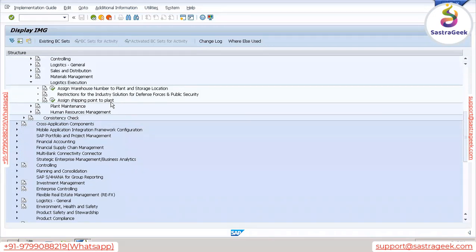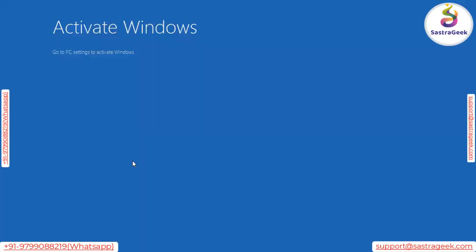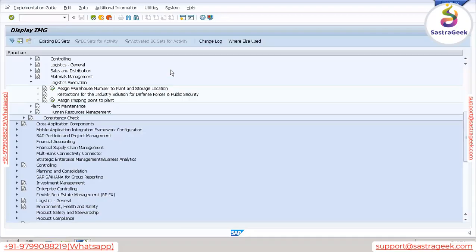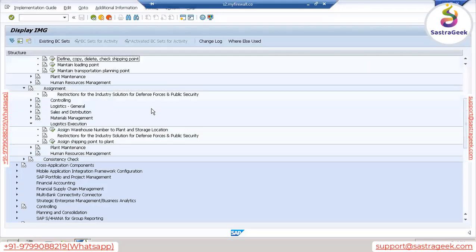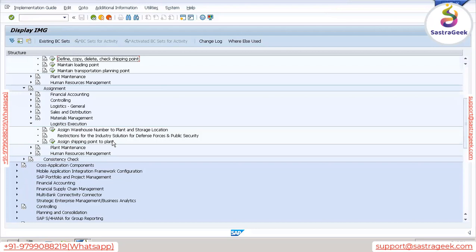Same example which I gave you: there is a plant, and that plant is having, let's say, 2 gates. Gate number 1, gate number 2. When we are dispatching product to our customer, the system should know which gate it has to use. The system will know based on this mapping, that this shipping point belongs to this plant. So for that purpose, we need to assign this as well.